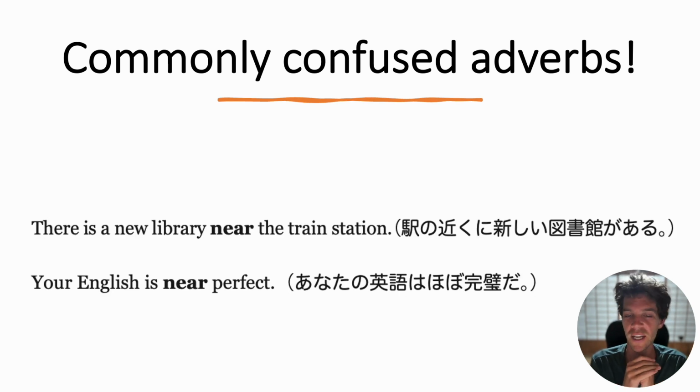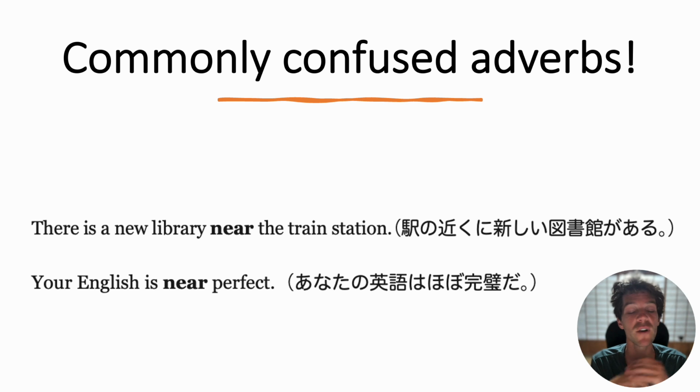Let's move on to the next commonly confused pair. This time we're looking at that little word near. So there is a new library near the train station. So near here means close to, or a short distance away from. But you can also use it as an adverb, and it really has a similar meaning. Your English is near perfect. You might see a comparison to the previous slide.